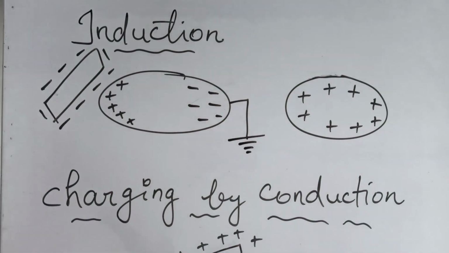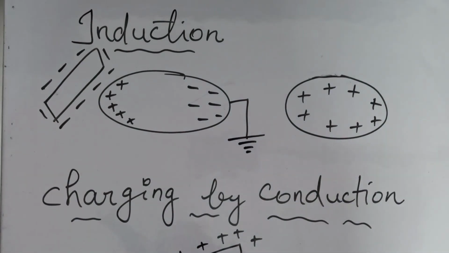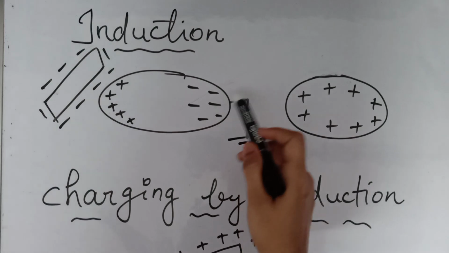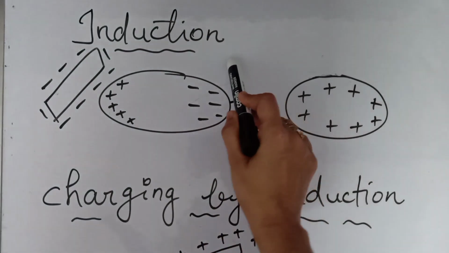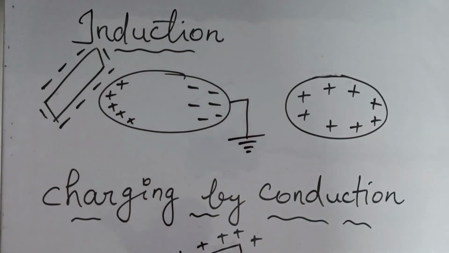And here we are going to discuss induction and conduction. We have told that induction and conduction are used to charge conductors. Here you can use any conductor to charge by using induction. Induction is a method of charging in which a transfer of charge from one place to another happens without any physical contact. There will be no physical contact for transferring a charge from one body to another body. That is in the case of a conductor.